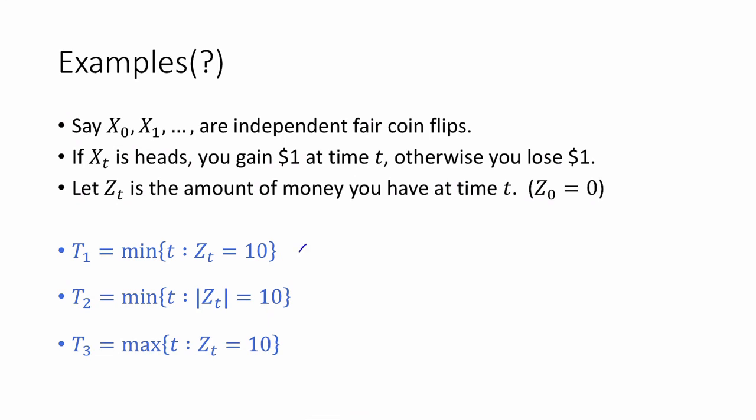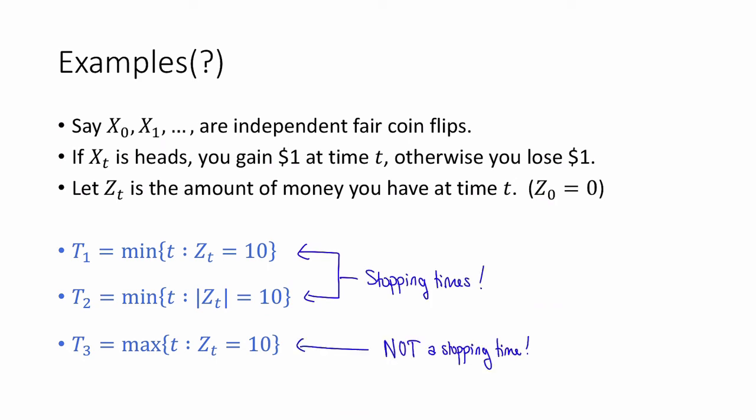Okay, so the answer is that these two are stopping times, and this one is not. Intuitively, that's because T1 and T2 we can figure out based only on what's happened so far. We only need to know the history at time t to know whether or not we've reached 10 or plus or minus 10. On the other hand, to figure out whether or not we've reached T3, we have to look into the future. We need to know whether or not we've seen 10 for the last time, which we can only know if we look ahead and see what's going to come next.